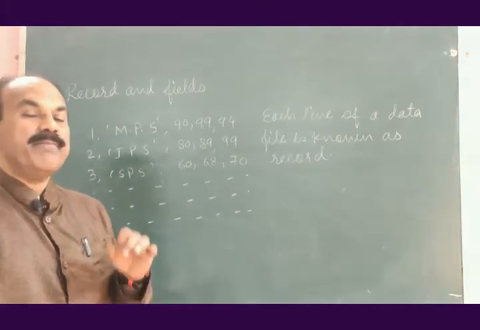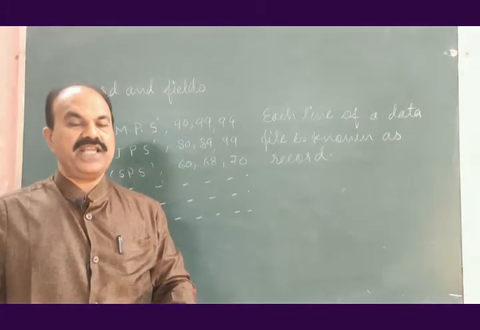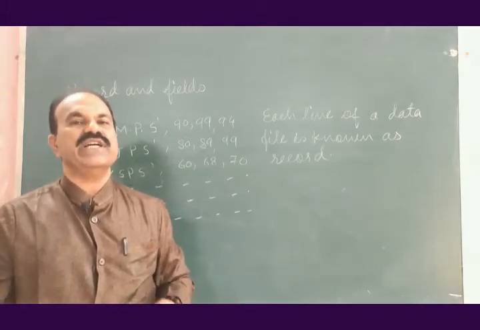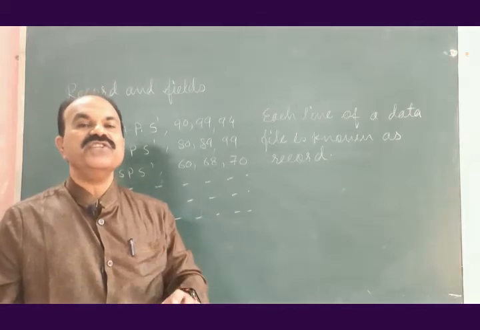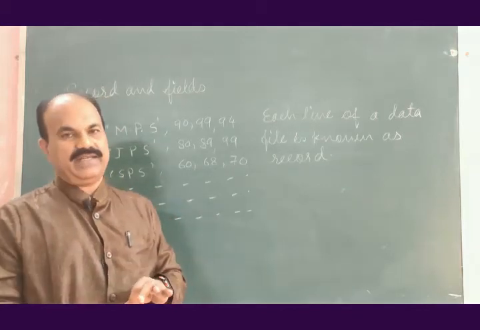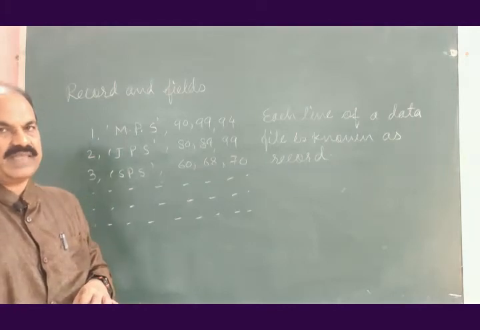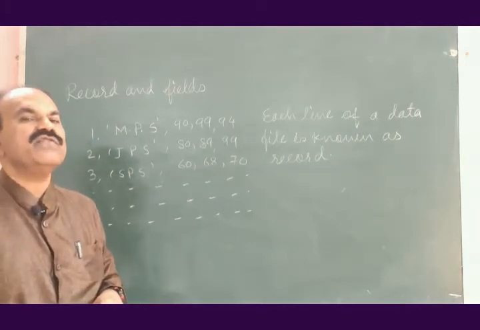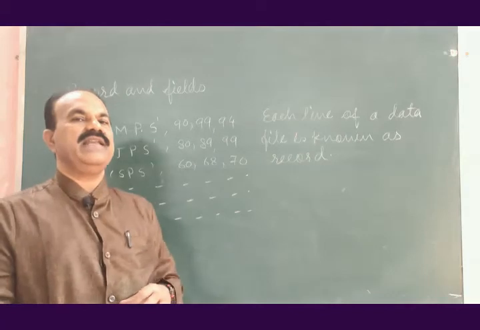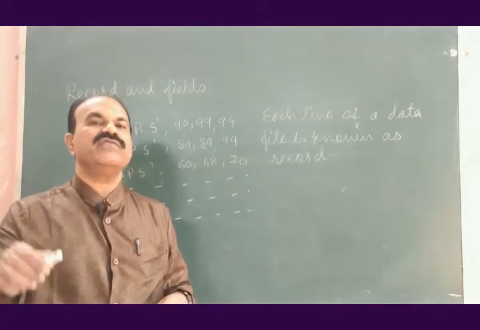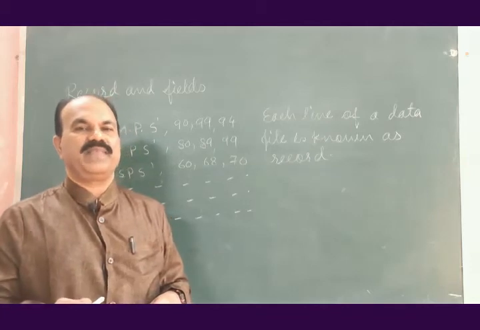So, number of atoms in a line of a data file is known as fields of the data file.